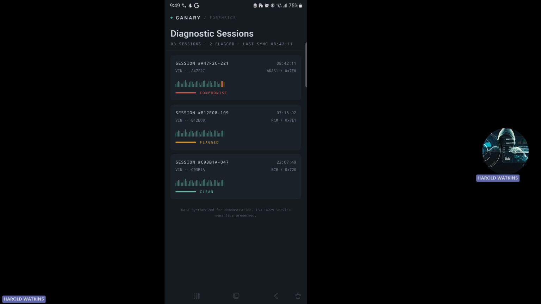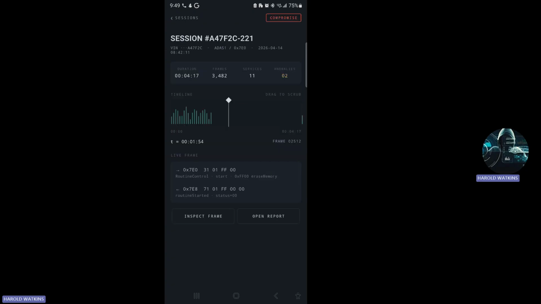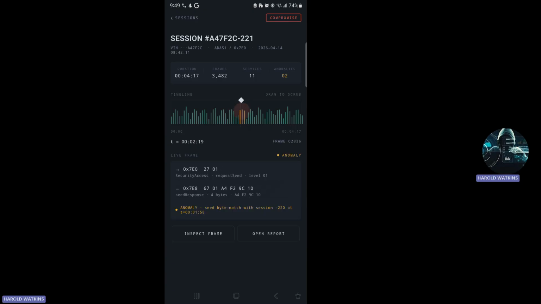Here, the timeline is animated and fully interactive. I can drag across it to scrub through the diagnostic traffic and watch the live frame panel update in real time, which I'm going to demonstrate here. Click on compromise session, and I'm going to drag through the timeline, or I should say scrub through. And I'm going to stop on the compromise session.